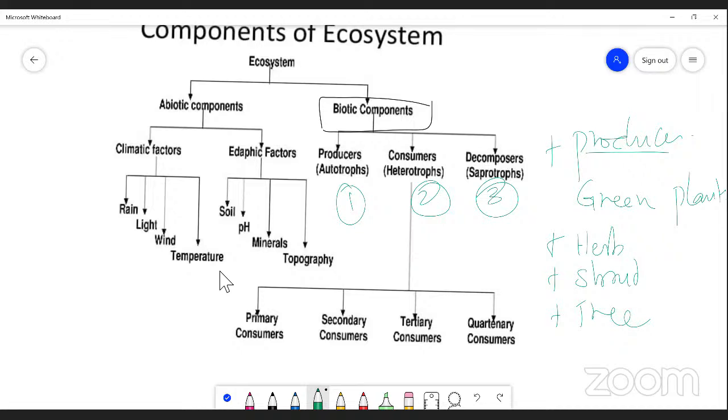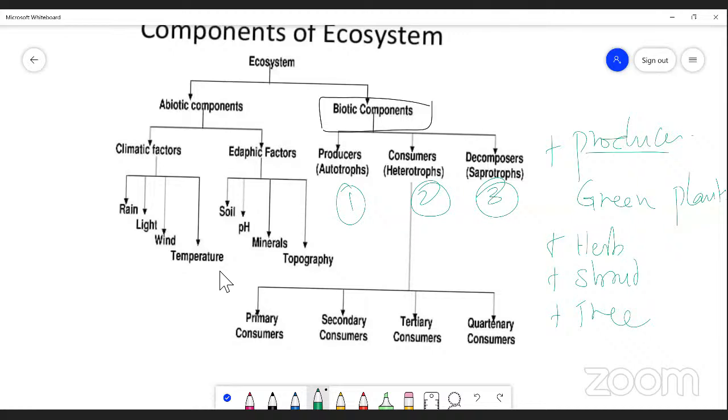That is heterotrophs. For example, some bacteria are the right example of heterotrophs because they cannot synthesize their own food material, and human beings and some animals also. Human beings and animals are unable to manufacture their own food material, but they can obtain their food from either a plant or any other living organism.